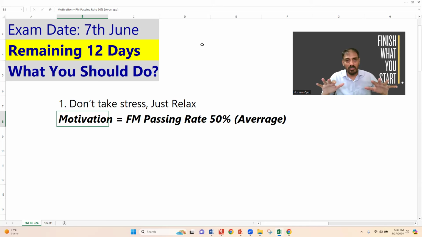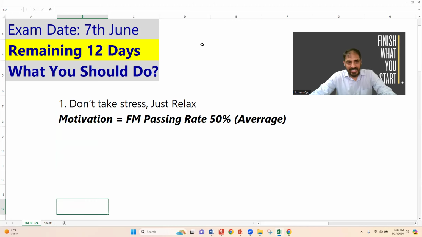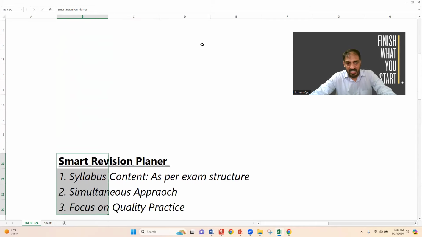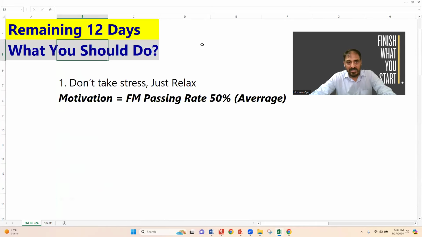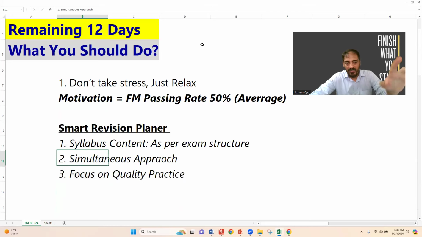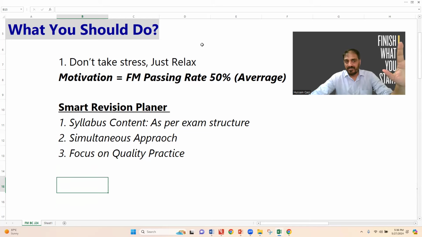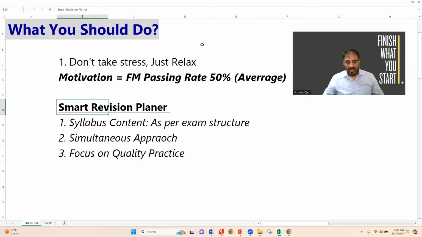But the condition is that you must be relaxed. You need to relax, that's important. Sir, what about the smart revision plan? How do we make a good revision? Good revision here is called smart revision. Students, it's a brain game. For the remaining 10 to 12 days, it's all about the brain game. You must be relaxed and focus on these 3 points.